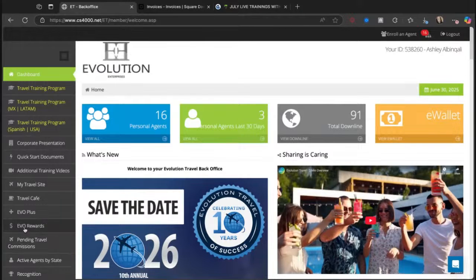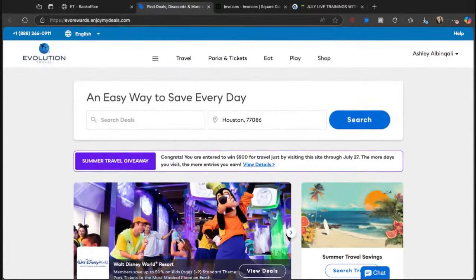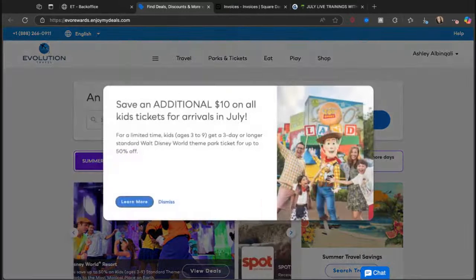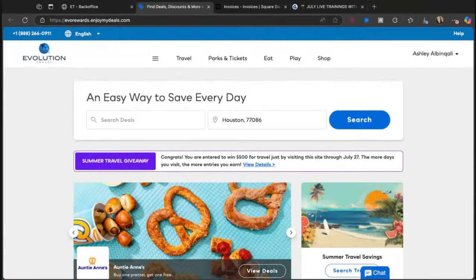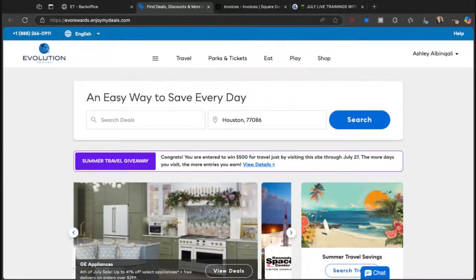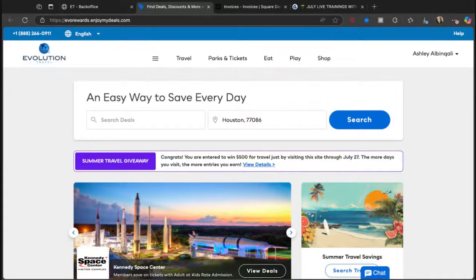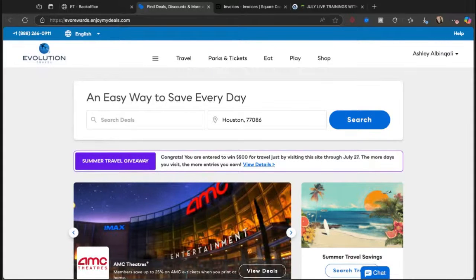Now, we should know by now that most of the platforms don't have commission tacked in automatically for flights. Why is that? Because flights are government regulated. So there's nothing tacked into it, but we can always add something. Sometimes I will book flights through Evo Rewards, sometimes even Expedia TAP. When it comes to booking flights, I'm not giving you the cheapest price. You are paying me to book these flights. And that's exactly what it is. Okay. We don't have to sugarcoat it.